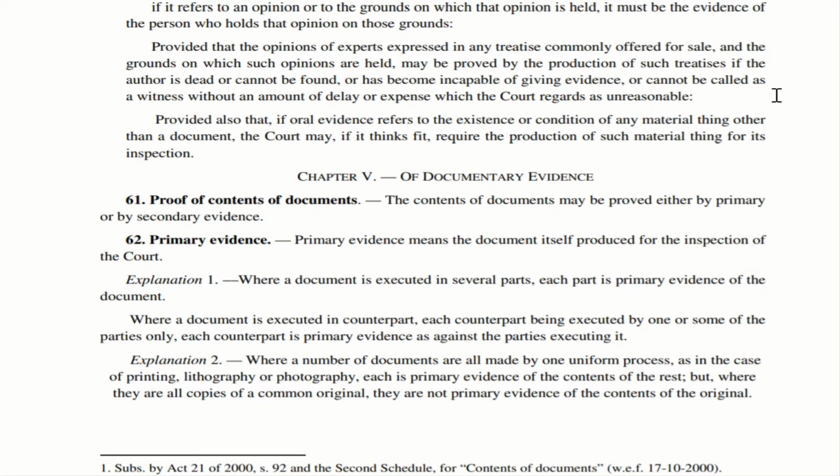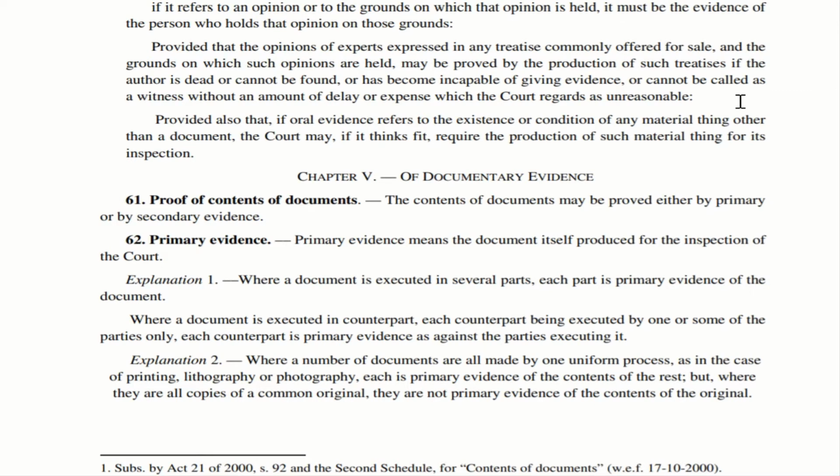Chapter 5 of Documentary Evidence. Section 61. Proof of contents of documents. The contents of documents can be proved by producing that document. That is one option. Now, what we are going to see is the contents of documents can be proved either by primary evidence or by secondary evidence. Now, let us see section 62.